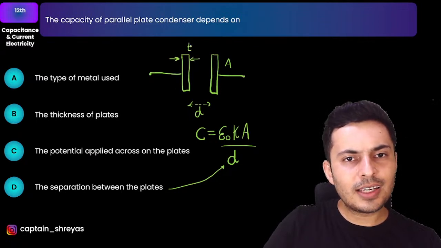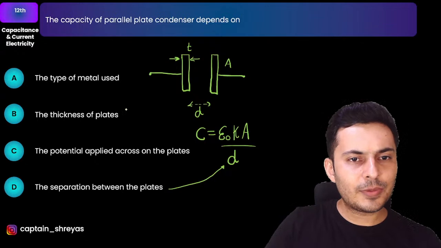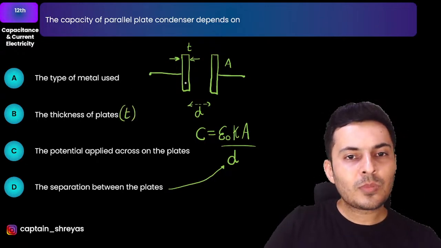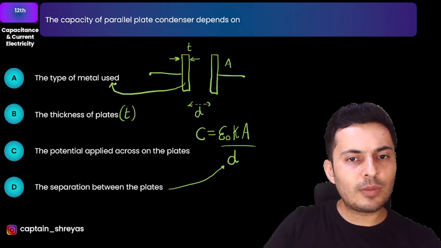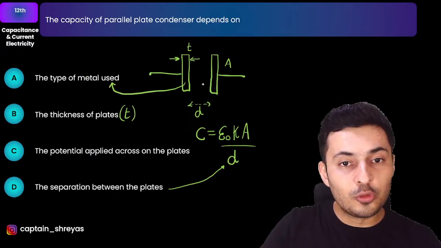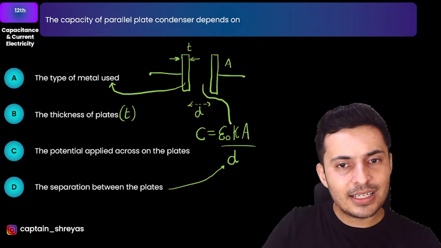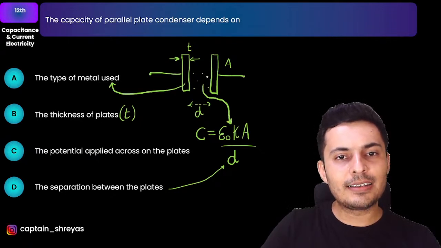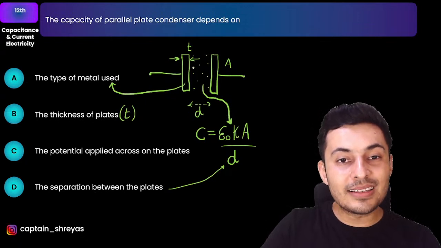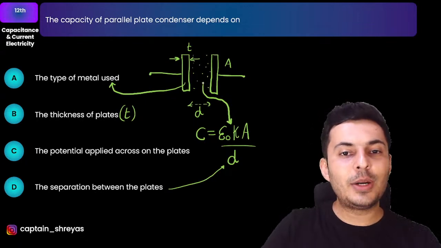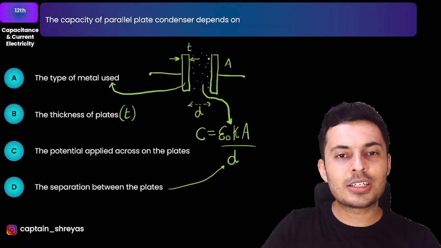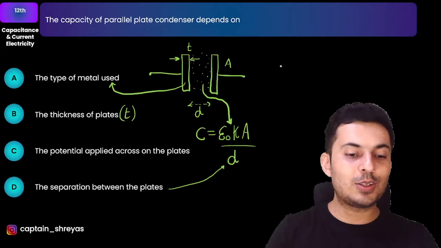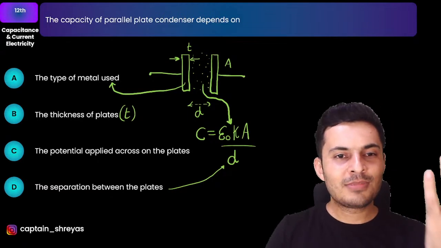The metal which you use does not matter, but what you fill inside matters. That is basically the dielectric. So if I fill some material inside, then the medium inside matters. Whether the plates are made of copper or aluminum or iron or steel does not really matter, because the charges are only on the surface of that conductor. So it really doesn't matter.